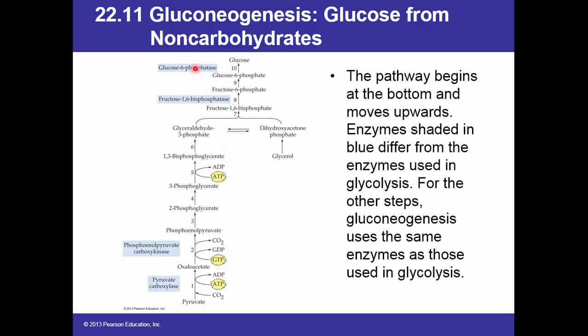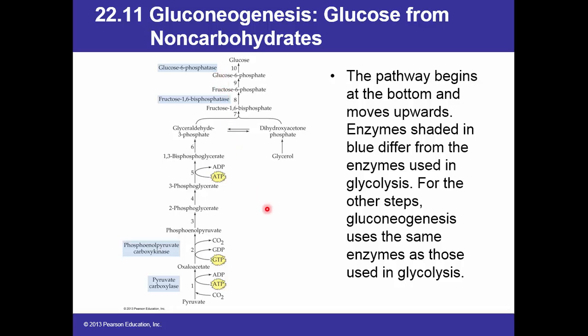So here we have 4 different enzymes that are used in gluconeogenesis: pyruvate carboxylase and phosphoenolpyruvate carboxykinase, to reverse step 10; to reverse step 3 in glycolysis we use fructose 1,6-bisphosphatase; and to reverse step 1 of glycolysis, which is step 10 for gluconeogenesis, we need the enzyme called glucose 6-phosphatase.